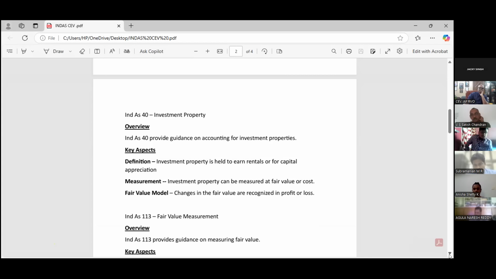Then how to measure, sir? Investment property can be measured at fair value, or we can say cost. What is the fair value model? Changes in the fair value. If you have changes, suppose today the fair value is different and tomorrow the fair value is different, the changes in fair value must be recognized. Either you are gaining or losing, either profit or loss, you have to put it to the profit and loss account. Simple, you put it to the profit and loss account if there is any change in relation to investment property.